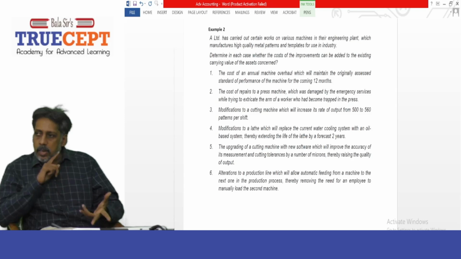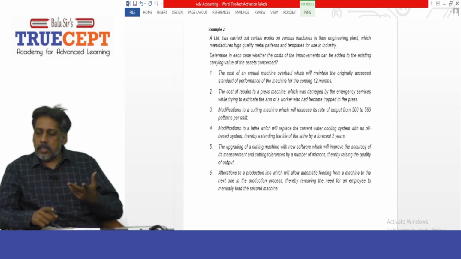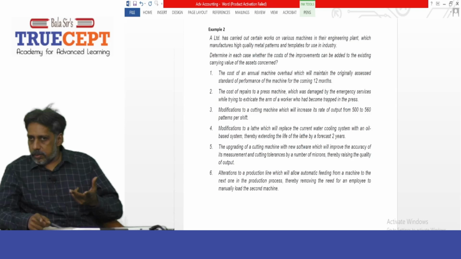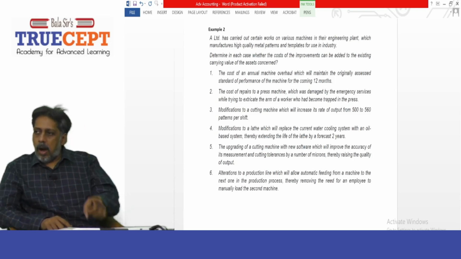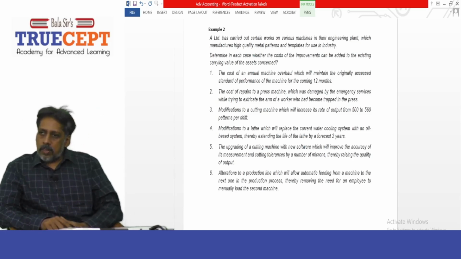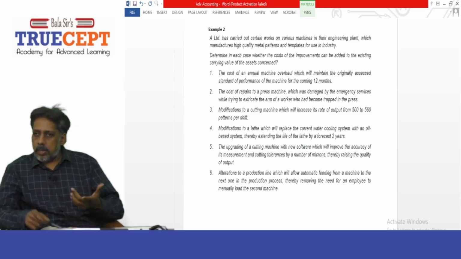That too is an annual maintenance cost, right? It's going to maintain the asset in working condition for the next how many months? 12 months. Therefore, this amount spent on this overhaul will definitely be recognized in your profit and loss account as repairs and maintenance cost, and should not be capitalized.